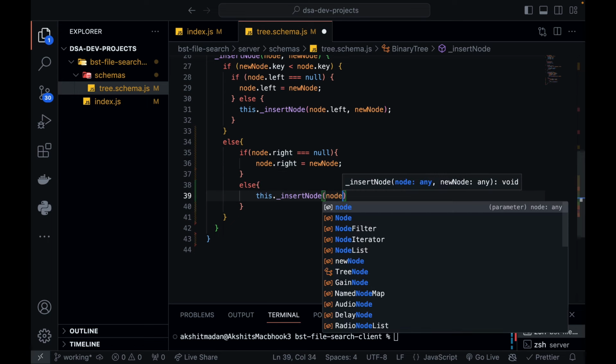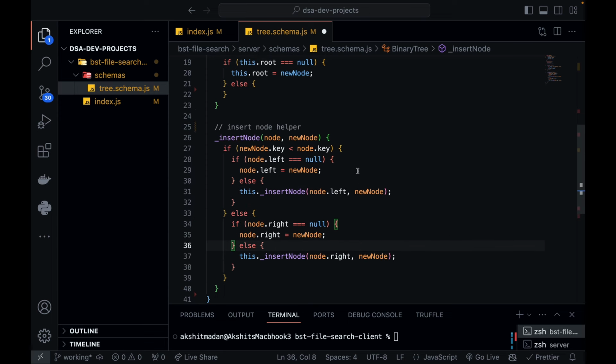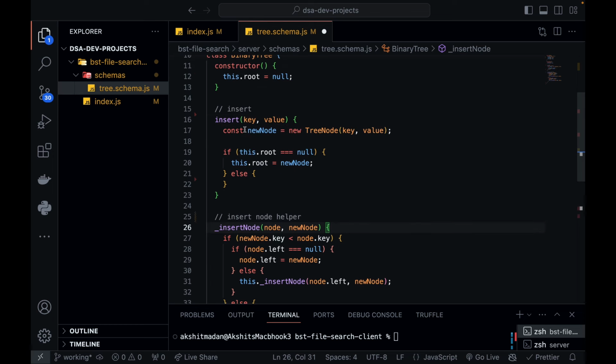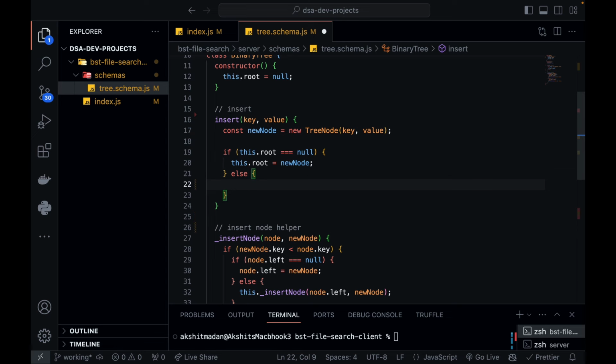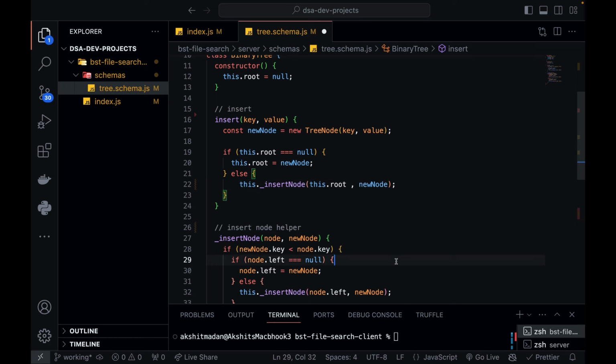This time the parent will become node dot right and the child will again be the new node. Great, so this is my insert node function. Now coming back to the main insert function, if no root is there, then allocate the new node as the root node. But if the root exists, then I just have to call the recursive function. I need to start entering into this recursion, this dot insert node, and the starting point will definitely be root, and the child that you're trying to insert is new node, right?